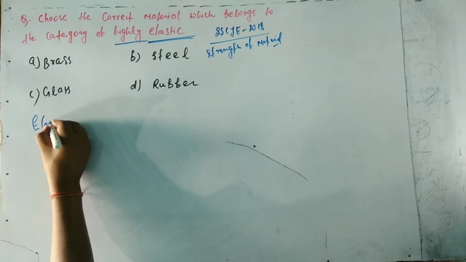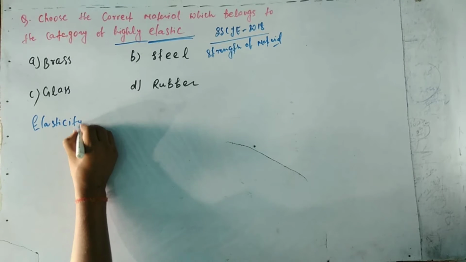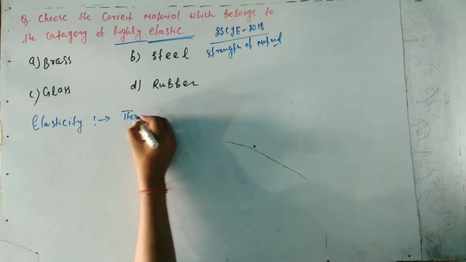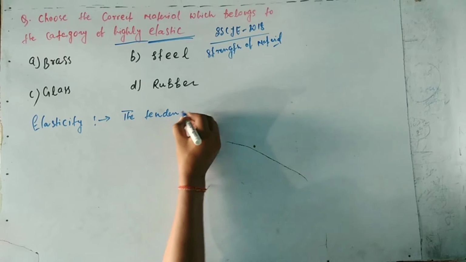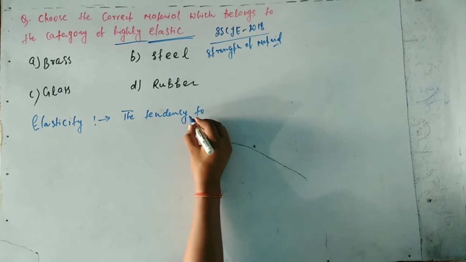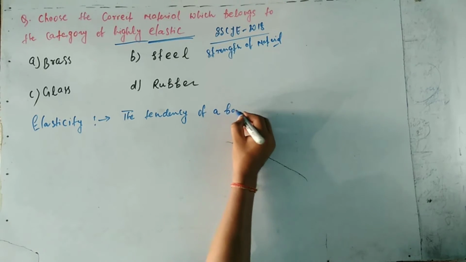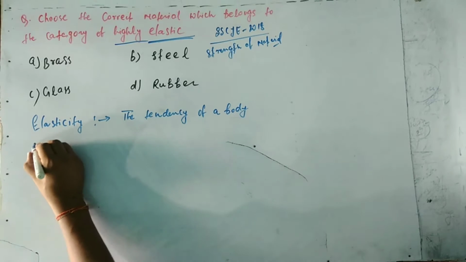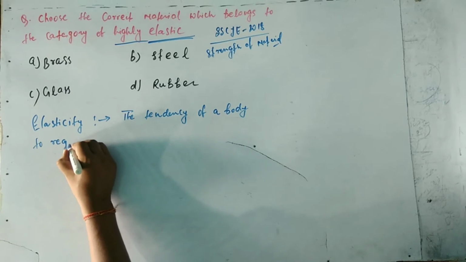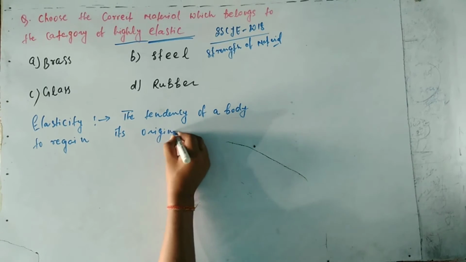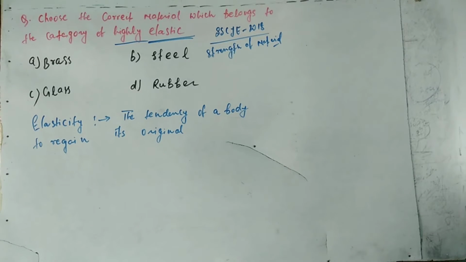For solving this question, first we have to know what elasticity is. What is elasticity of a material? Elasticity is the tendency of a body, or any material, to regain its original configuration, or its original shape and size, after removal of the deforming force up to its elastic limit.